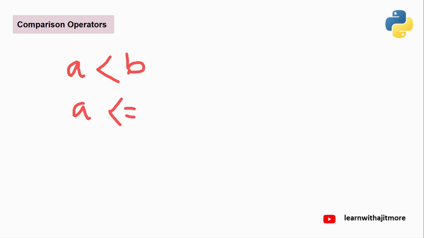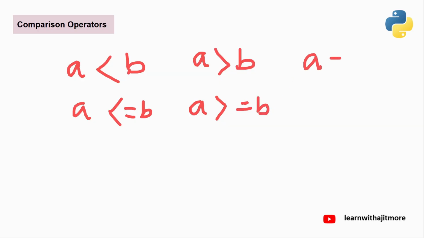A less than or equal to B. A greater than B, A greater than or equal to B, then A exactly equal to B, whether both are exactly the same, and A not equal to B. I hope you got it.